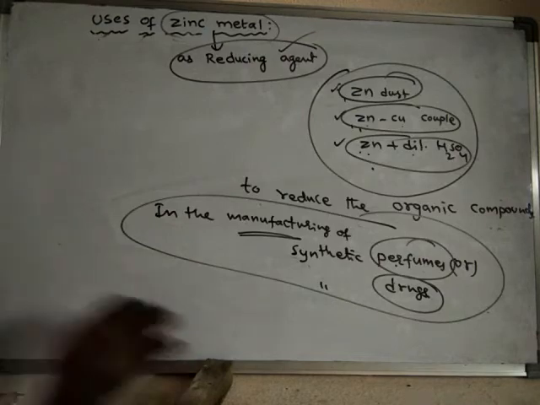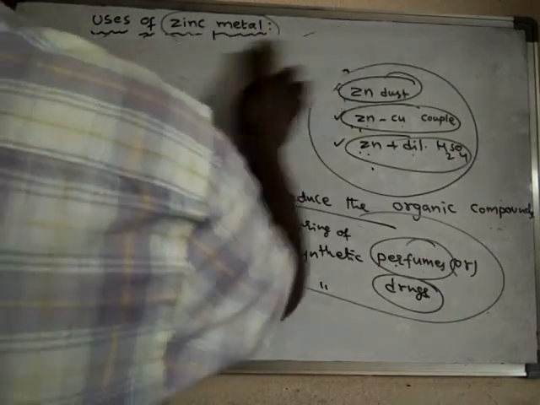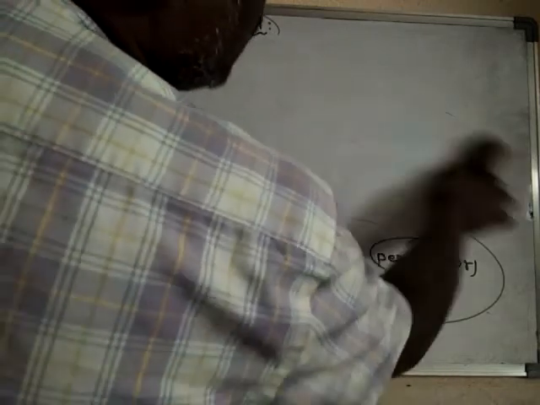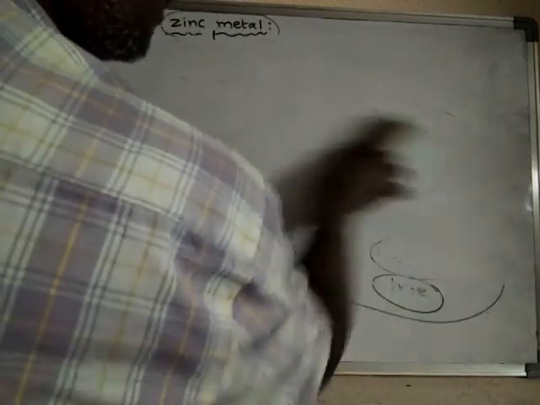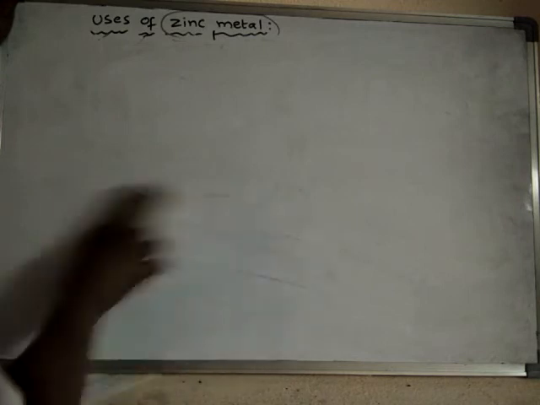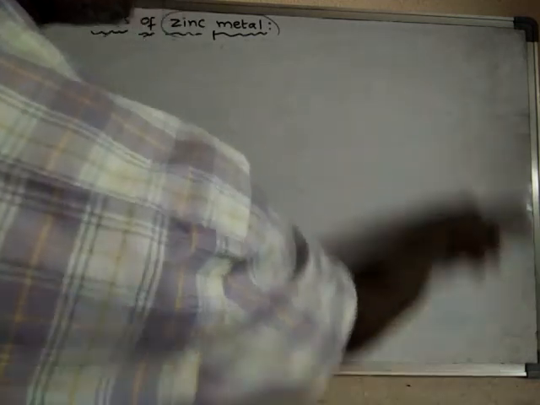Like this, zinc can act as a reducing agent. Here reducing agents will reduce the organic compounds. So this is another use of zinc metal.